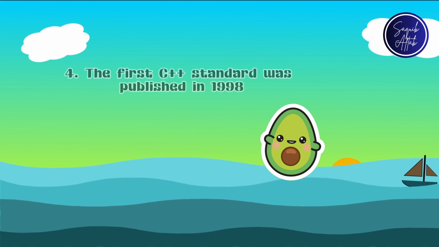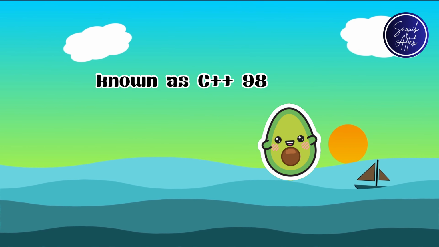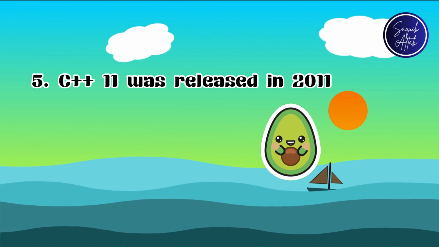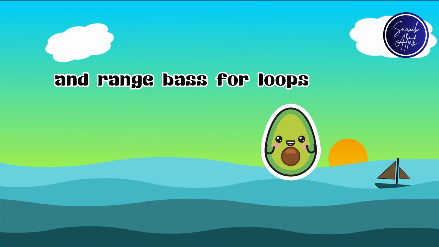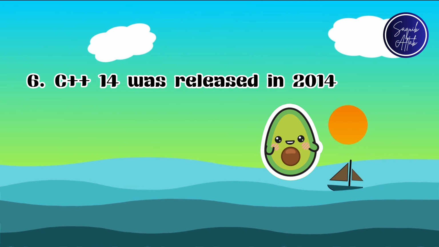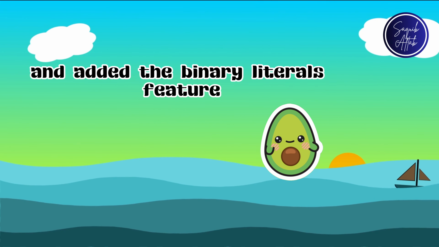4. The first C++ standard was published in 1998, known as C++98. 5. C++11 was released in 2011 and included features such as lambda expressions and range-based for loops. 6. C++14 was released in 2014 and included improvements to templates and added the binary literals feature.